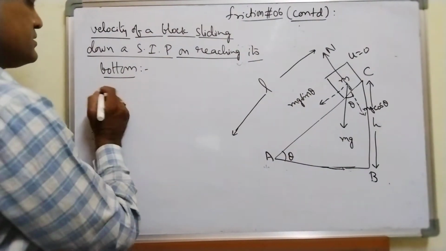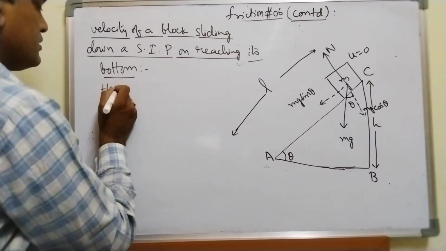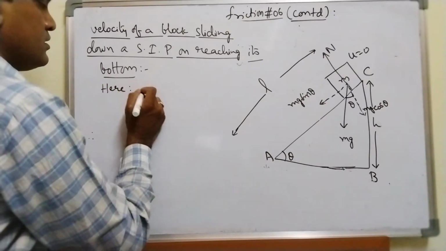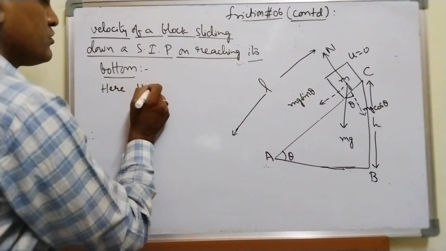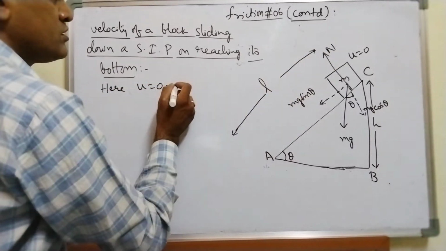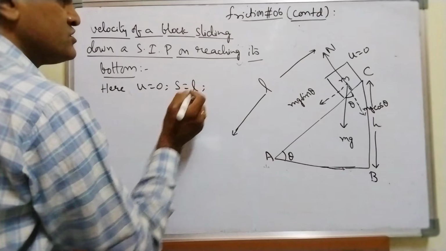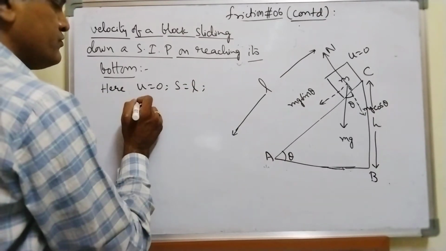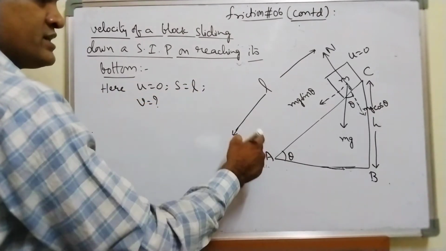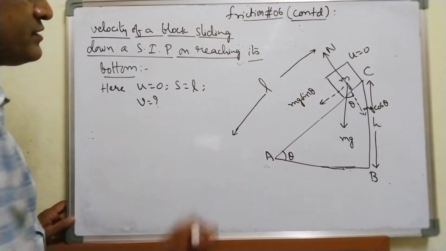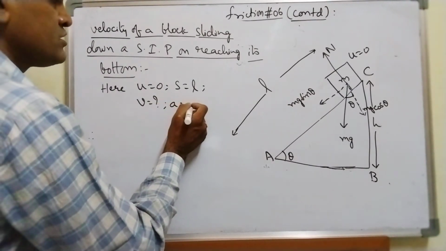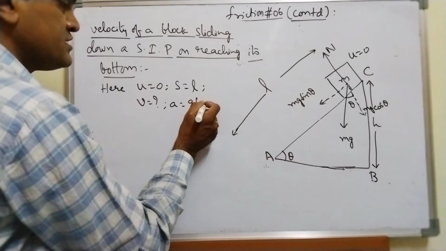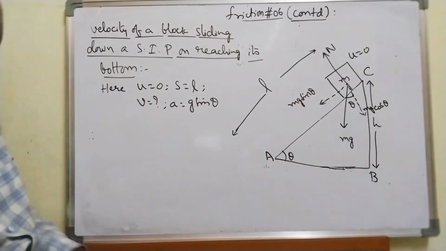So here u is equal to 0. Distance traveled is L. v we have to find out at the bottom of the smooth inclined plane. a is equal to g sin theta in case of a smooth inclined plane.